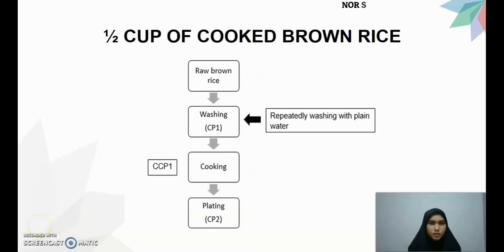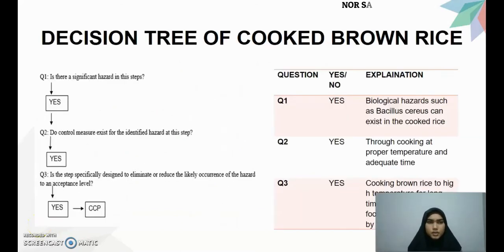This is the flow of cooking cooked brown rice. And this is the decision tree of cooked brown rice. Question 1 is yes because of biological hazards such as Bacillus cereus can exist in the cooked rice. Question 2 is yes to cooking at proper temperature and adequate time. Question 3 is yes by cooking brown rice to high temperature for a long time can reduce risk of foodborne illness caused by Bacillus cereus.